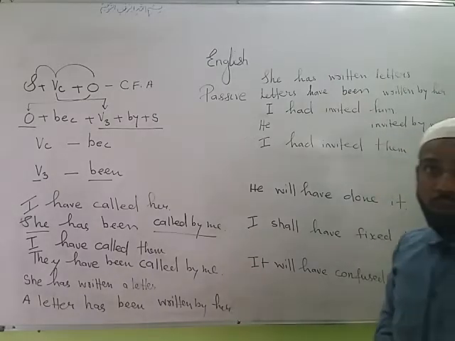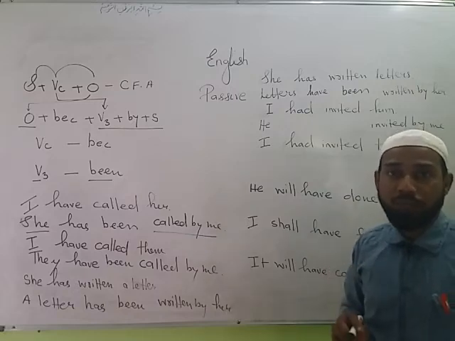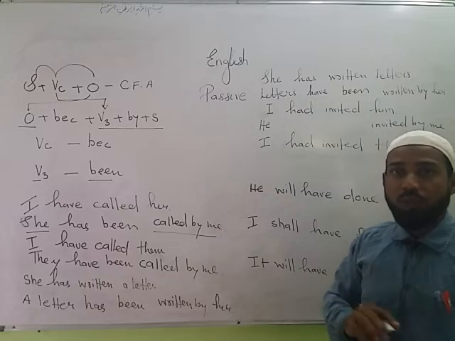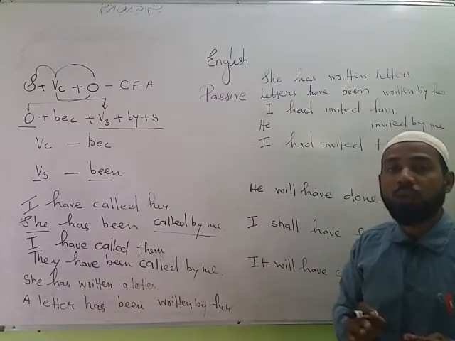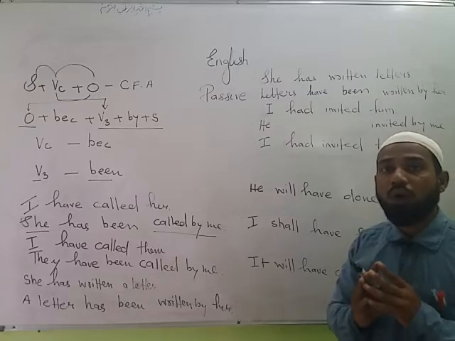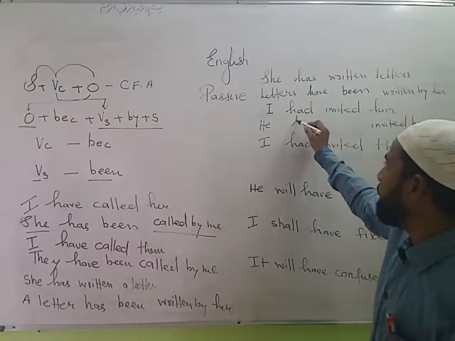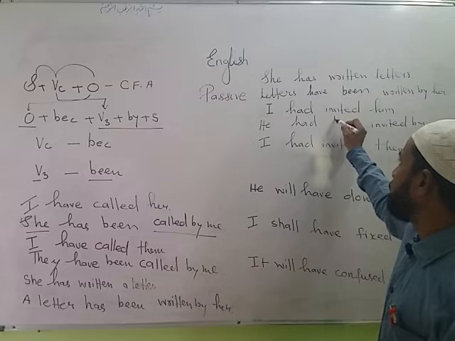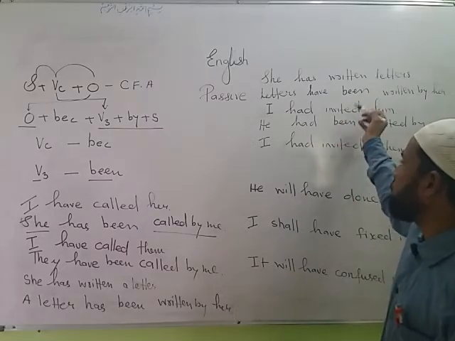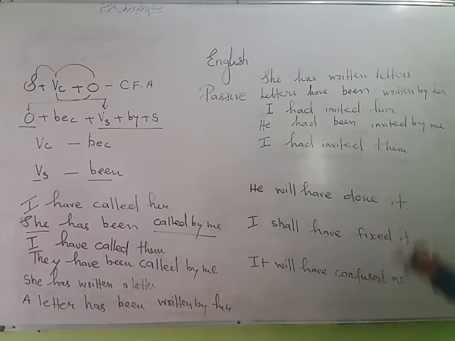Now very good news for you, if had is a helping verb, had never changes, either in passive form or active form. When you change from active to passive, or passive to active, had never changes because we use had with all subjects. So we use had here as it is, and the third form of the verb be, been: had been. Why? Because the third form was used in the question itself. Let's see the next sentence.